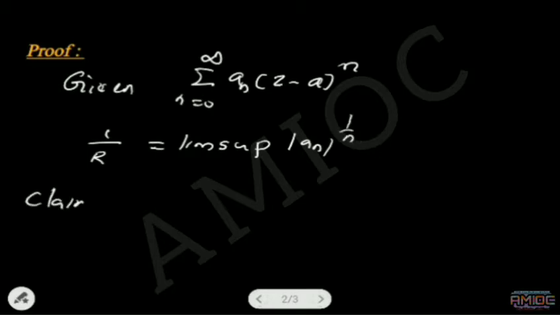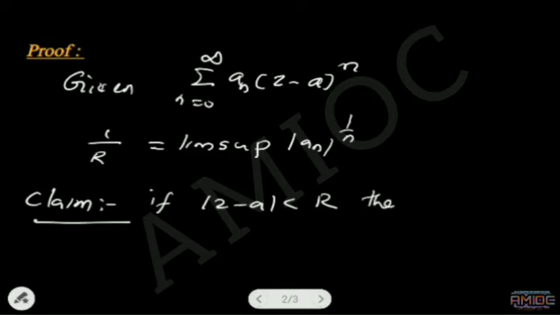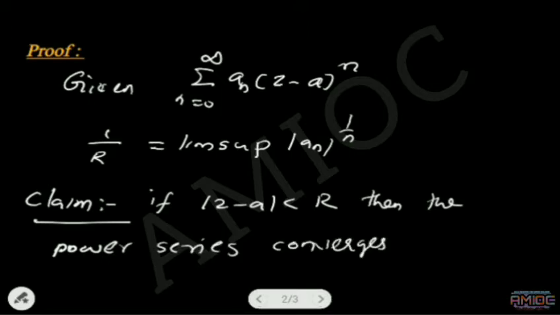Our claim is to prove that if mod z minus a less than r, then the power series converges absolutely. This is our claim.